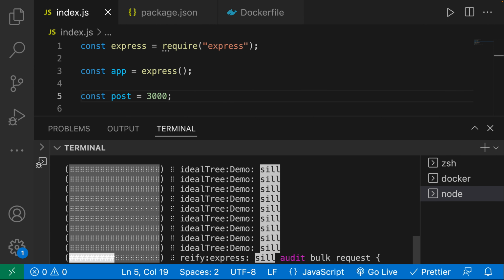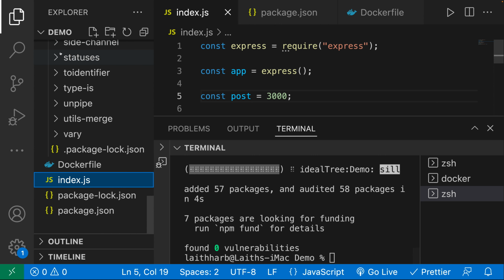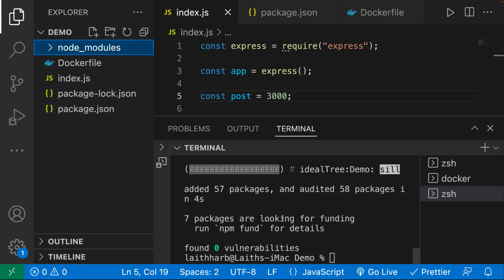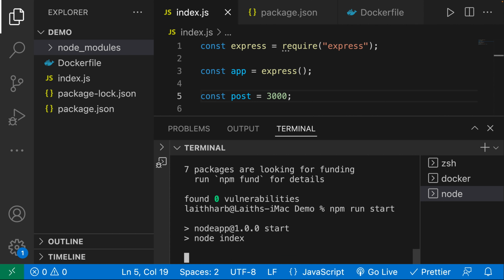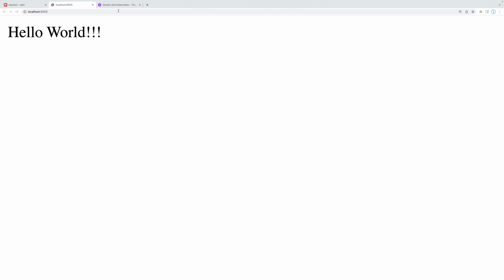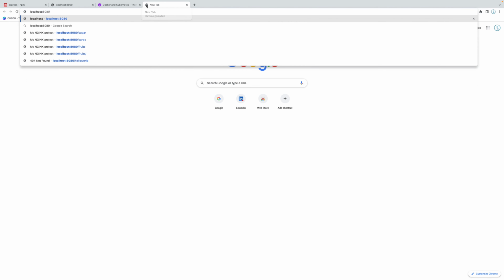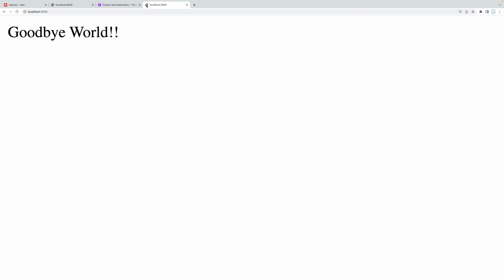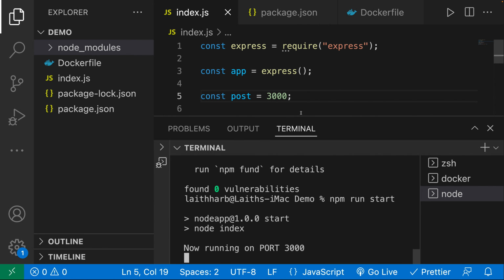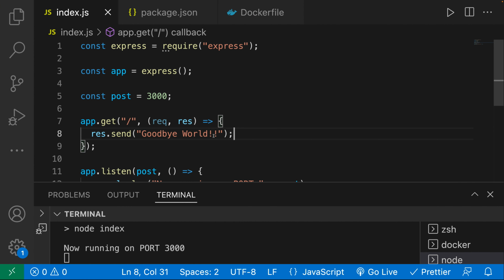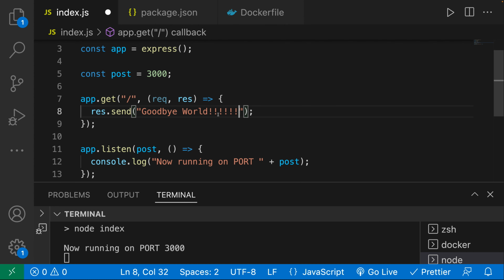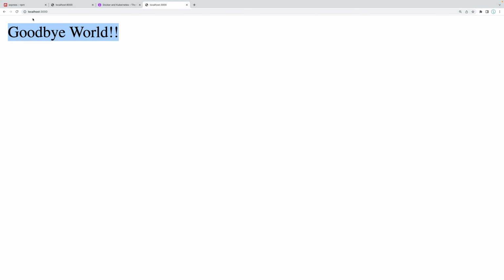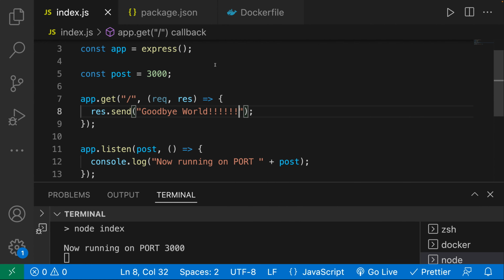So let's install the dependencies. And over here, as you can see, we have the dependencies and all that. I'm going to go ahead and run npm run start like so. So now we are running on localhost 3000, and you can see here we get goodbye world. Now if I go ahead and decide to change something, let's add more exclamation points. Let's save that. And I refresh, you can see that it isn't updating, even though I updated this file.